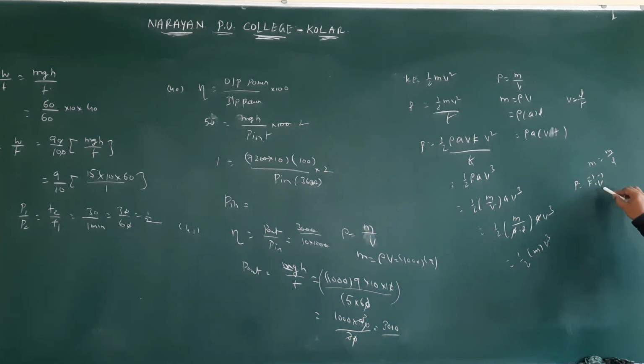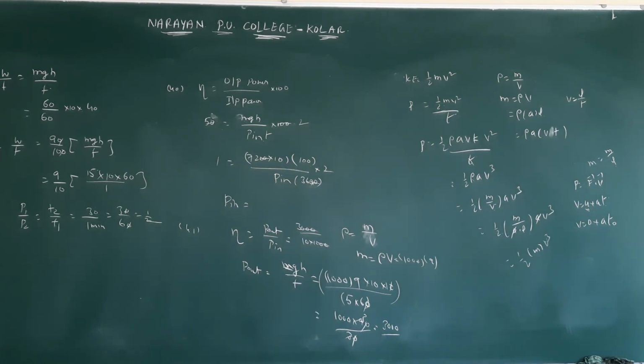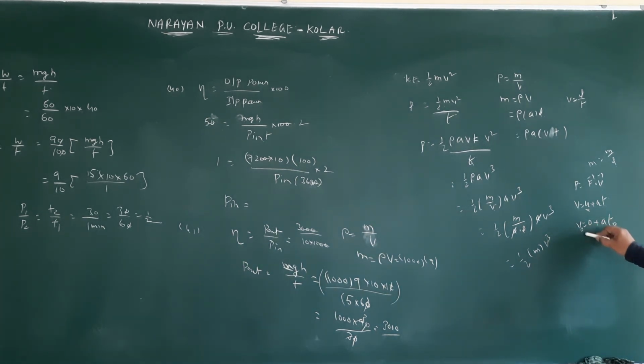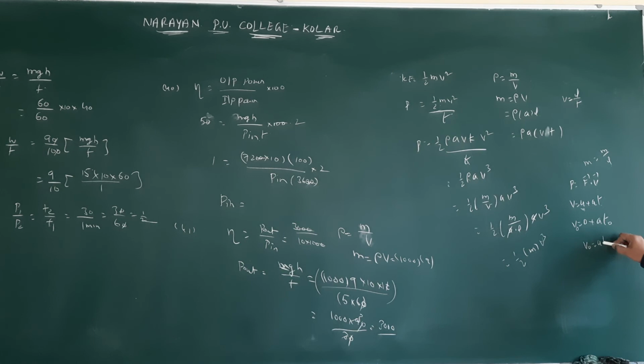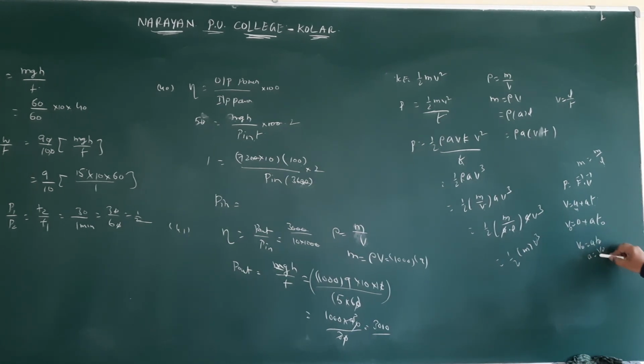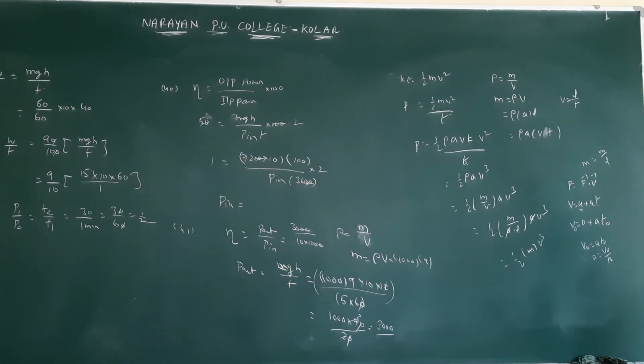What is v after time t0? v is equal to u plus a t. Initially it is at rest, so v is equal to a into t0. The final velocity is v0, so v0 is equal to a into t0, and a is equal to v0 by t0.